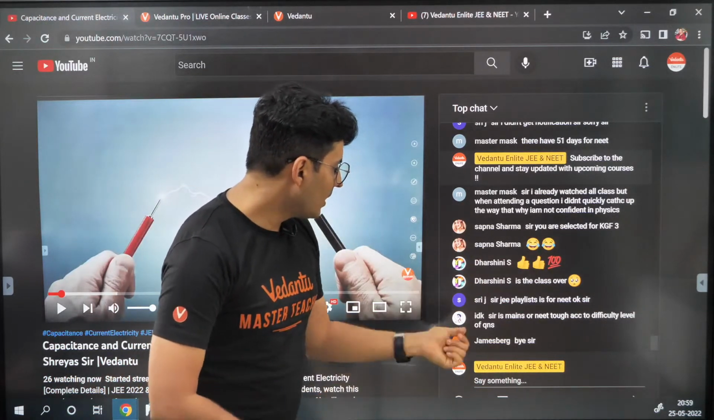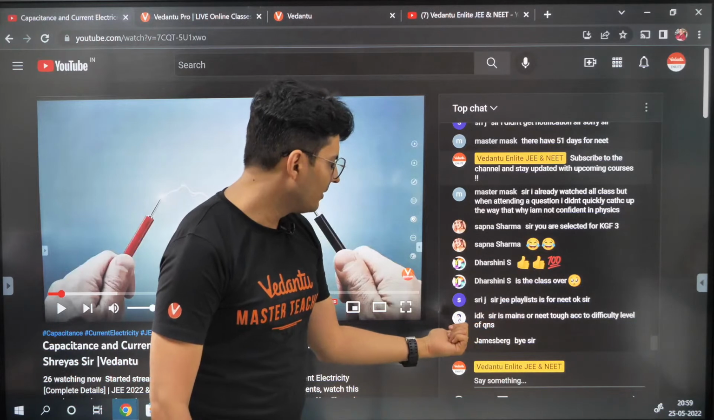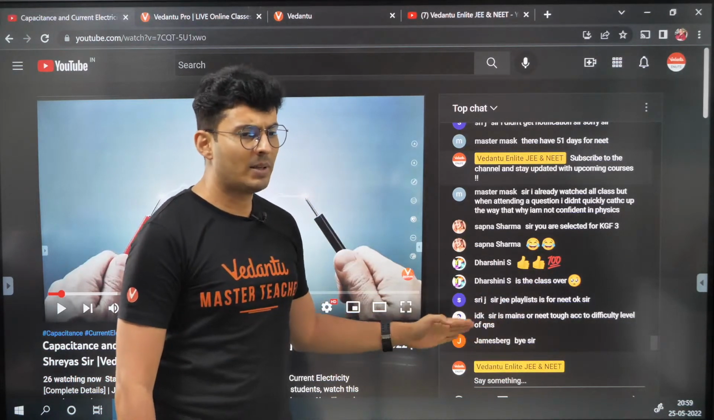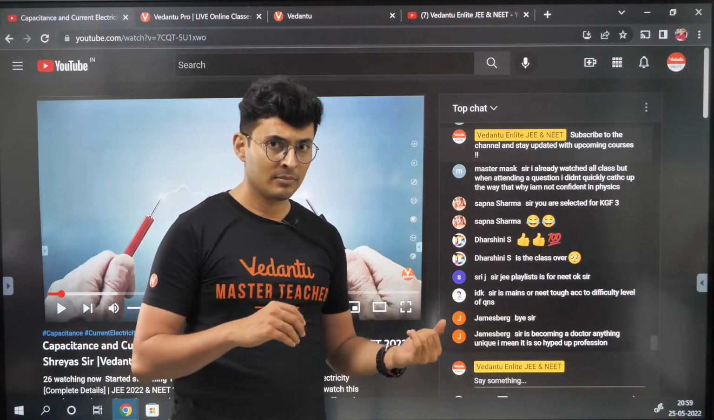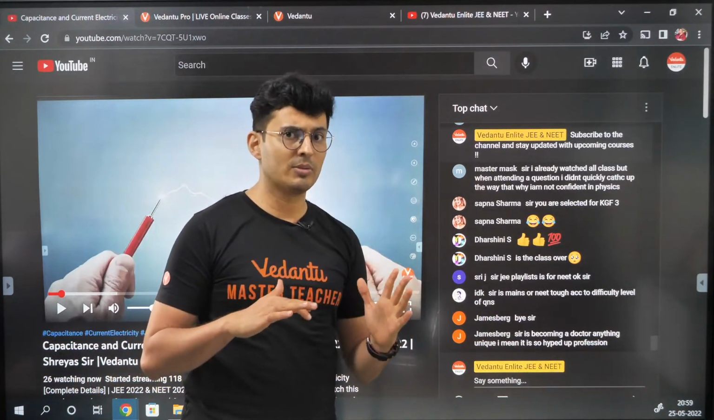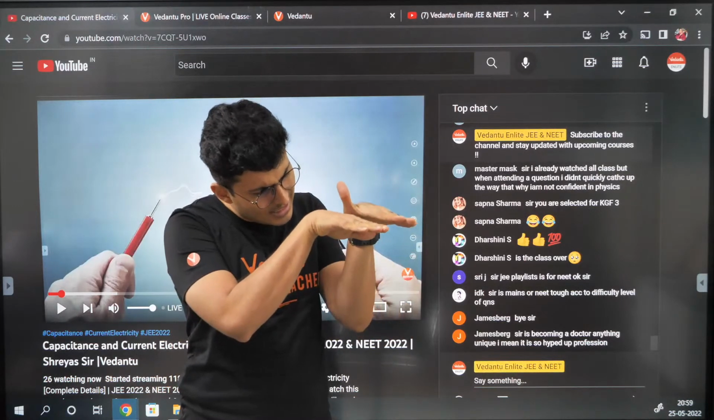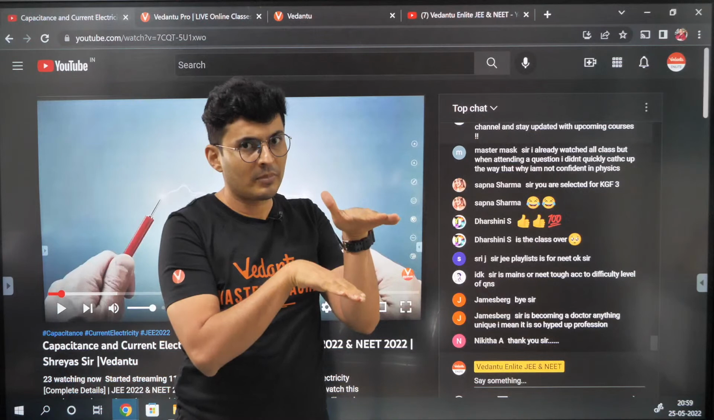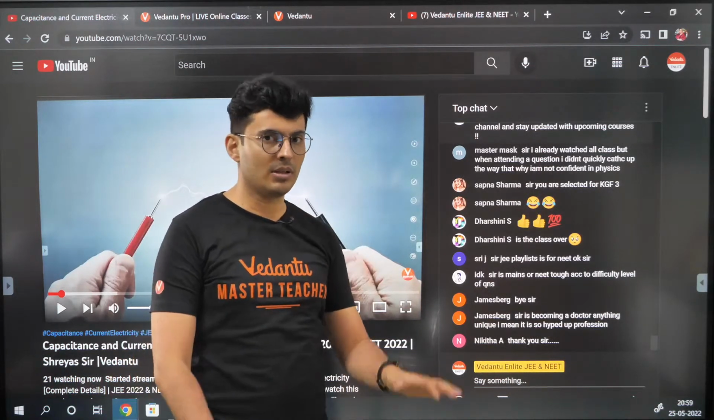Sir, is JEE Mains or NEET tougher according to difficulty level? Well, there were some Mains papers which were easier than NEET, so that's also a possibility. But usually JEE Mains is slightly higher than NEET, slightly, for physics.